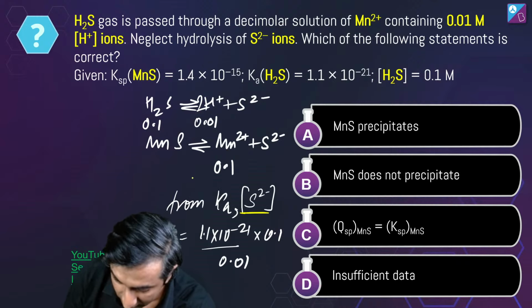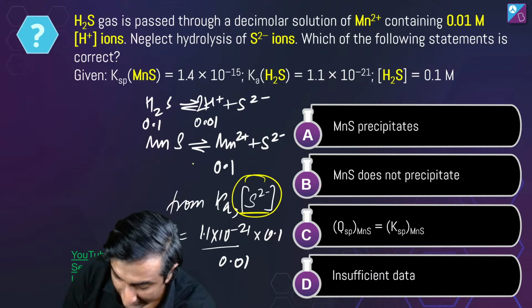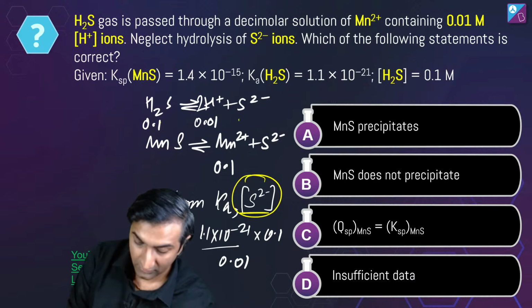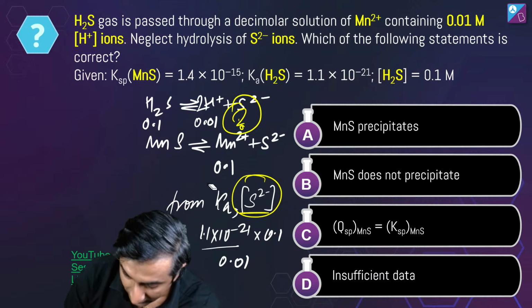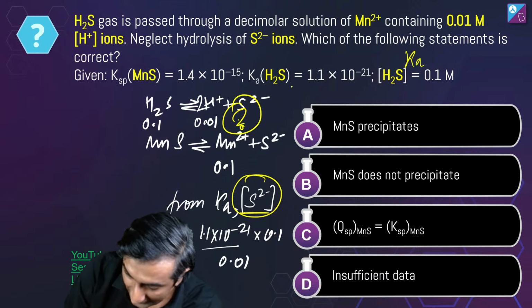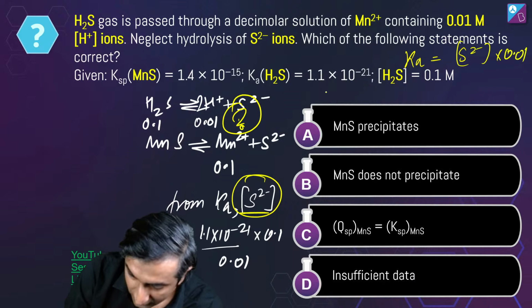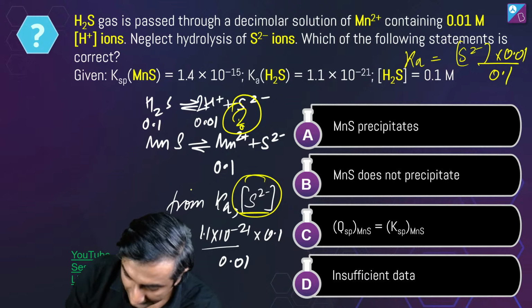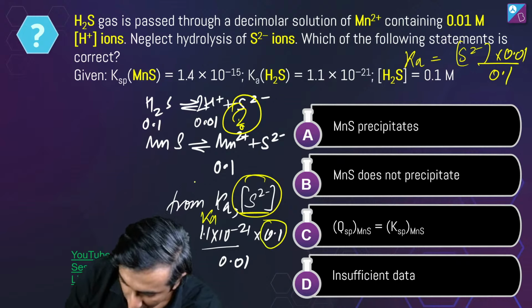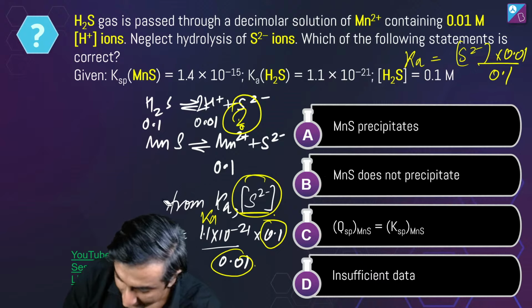from this Ka, I can get S2 minus that should be there from here, right? What is this value? I can get it from Ka. Why? How do I get this? Ka is going to be equal to S2 minus times 0.01 divided by 0.1, right? Take it to the other side. So S2 minus, this is Ka, this is 0.1, which is decimolar, no, sorry, 0.01 was here, it went down. That's all I have done.